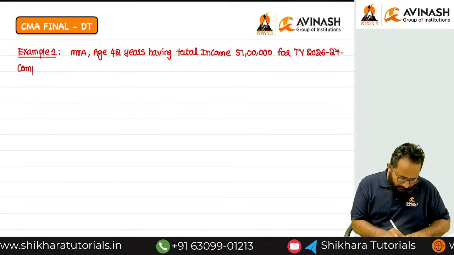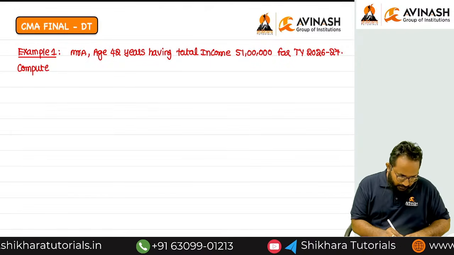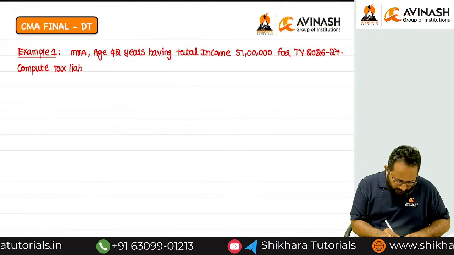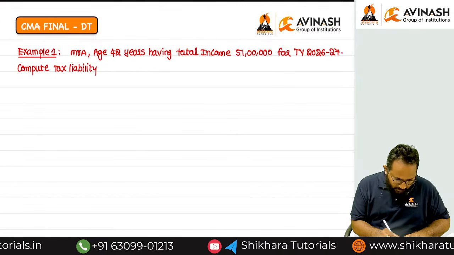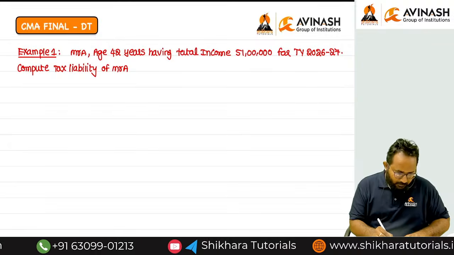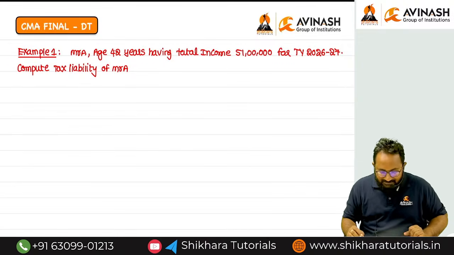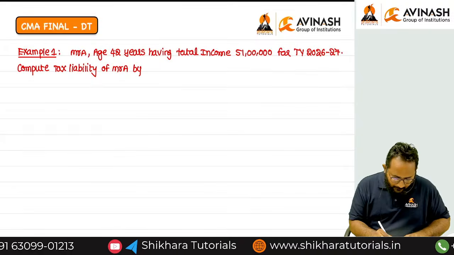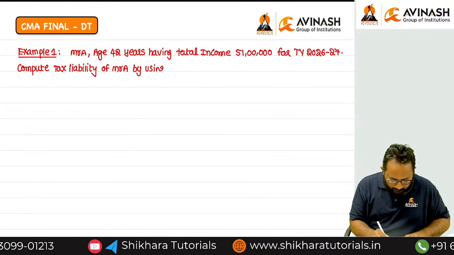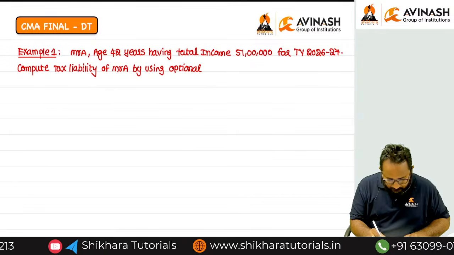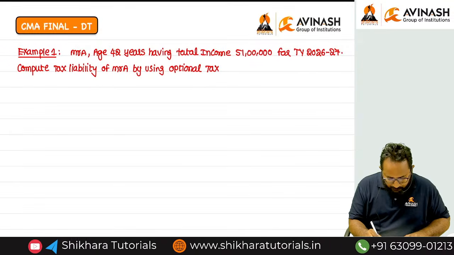What is the requirement? Compute the tax liability of Mr. A by using optional tax rates.